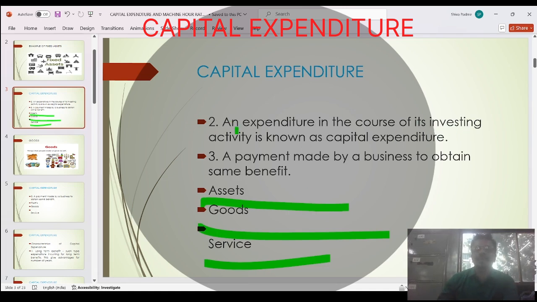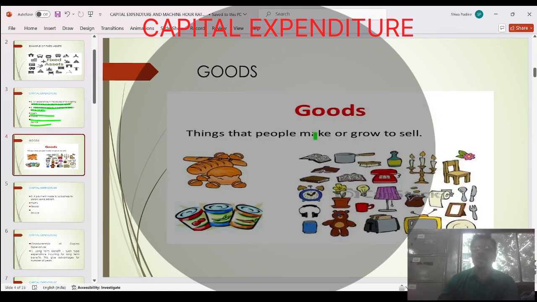So what was the first? Investing activity is known as capital expenditure. And second, when you make a payment, you have paid money for an expense, and that will give an extra benefit. So these are examples of the goods.